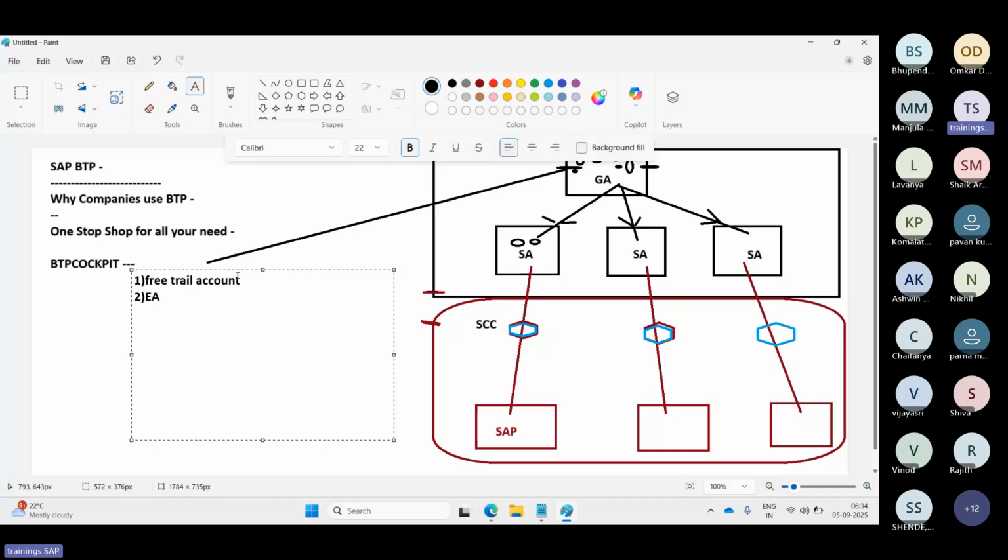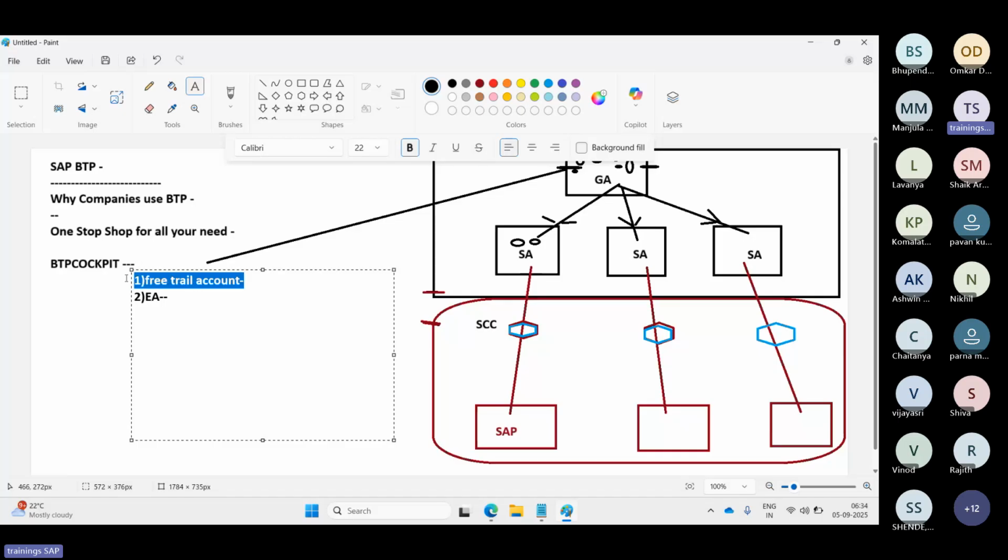The trial account is absolutely free. We don't need to pay anything. It's absolutely free, and the validity is 90 days. There are some limited free services that you can use in the free trial account. You are not eligible to use the paid services in the trial account.